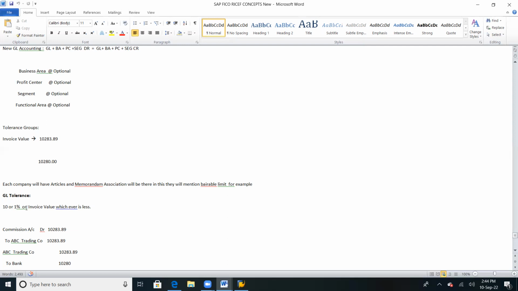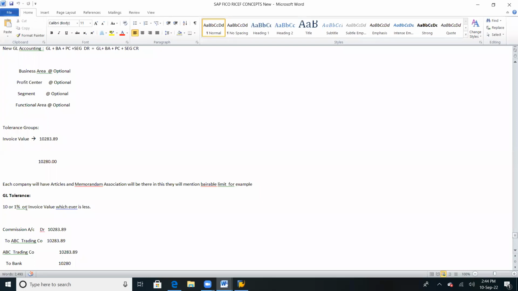Once the price difference is approved, it is automatically released for payment. If the invoice is more than the tolerance, the system will not allow us to book that invoice. Clear? That is considered a GL tolerance.